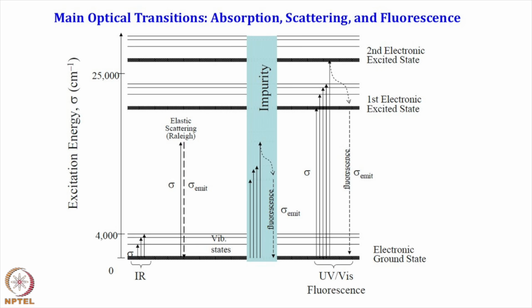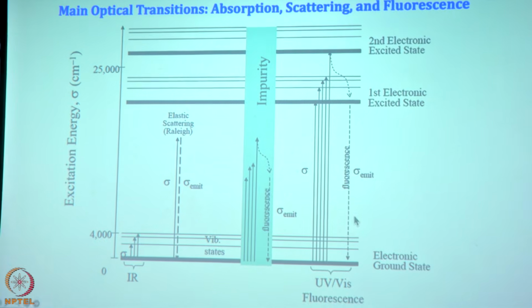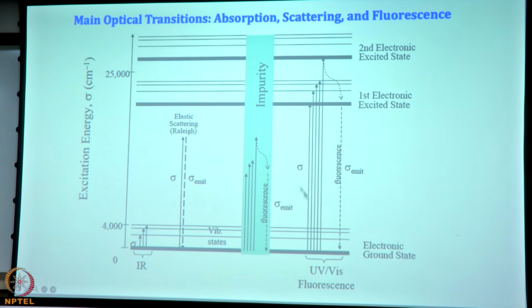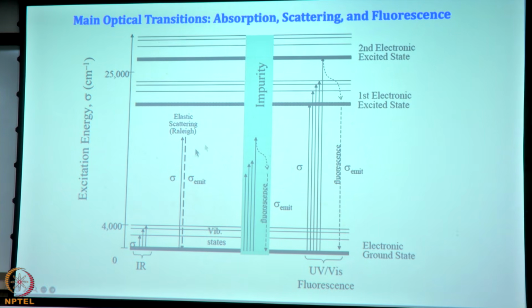Suppose we are exciting here. This is the UV-visible and fluorescence happening in the electronic states, from the ground to the first excited state, that is what we have looked at. This is the excitation, and when it comes back here, it fluoresces, that is fluorescence, which we have already covered. Now, these are our vibrational states. Here we are exciting the vibrational states, these are the IR. Here we look at IR, and this was UV-visible and fluorescence.